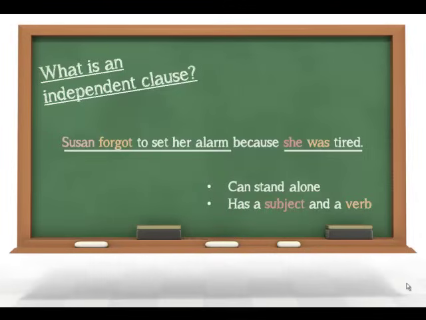Susan forgot to set her alarm, and she was tired. But we're not joining them as if they're equal. We're joining them as if the reason she forgot to set her alarm was because she was tired. And so we would call this a subordinating conjunction because it makes one idea subordinate to another idea.